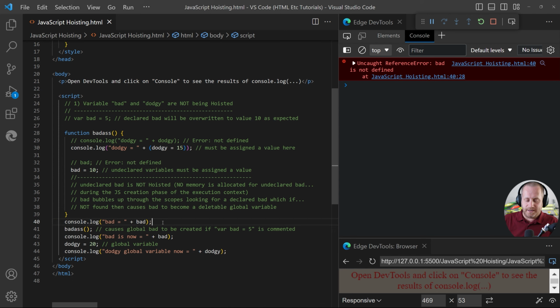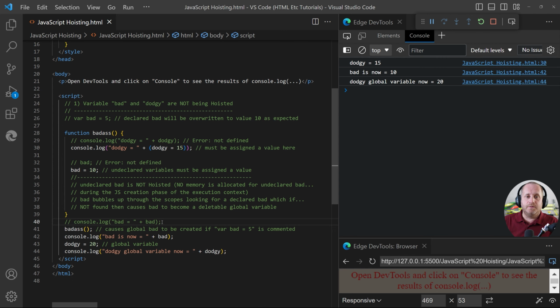So if I just comment this line to get rid of the error and click save again, that's okay now, because just like with dodgy, bad is a global variable which is created at the point that we invoke or call the function just on this line, and console log on the next line displays the value of bad as set within the function. So bad is now a value of 10. And so that now brings us on to the second example.